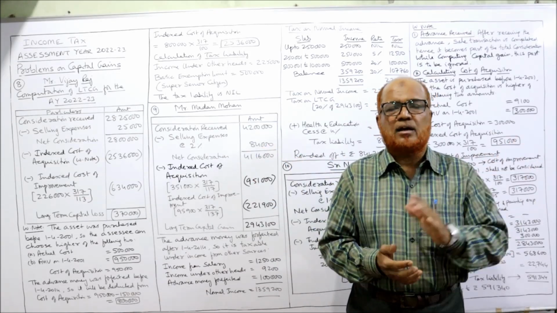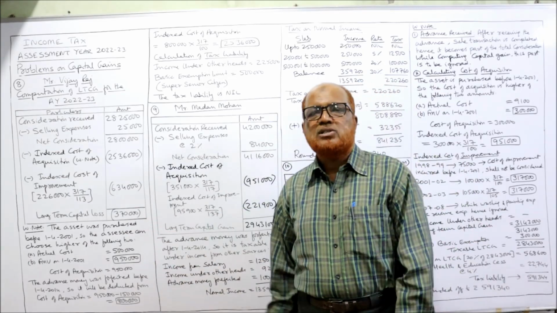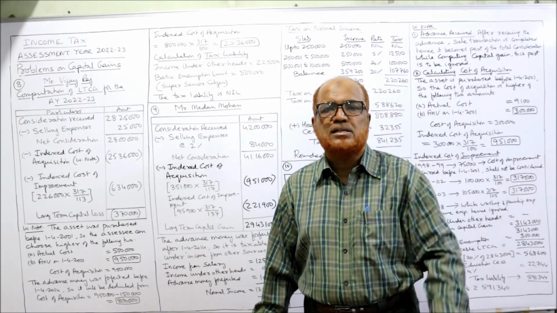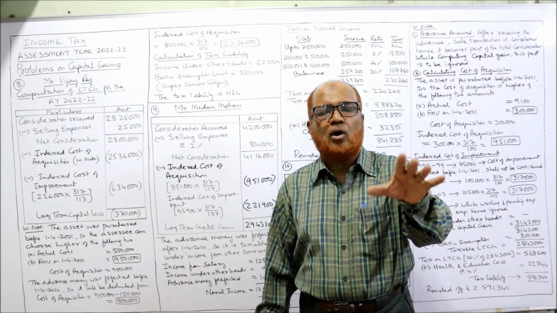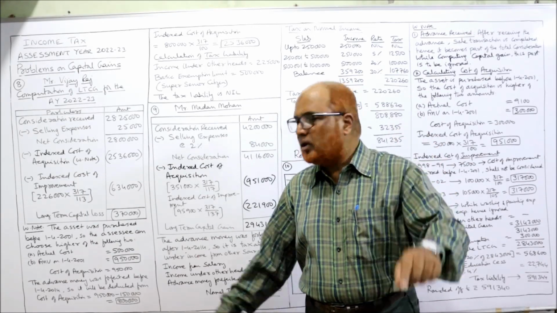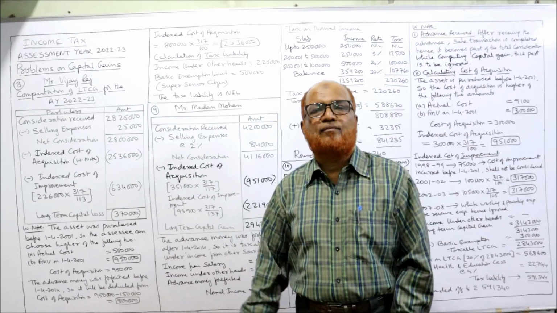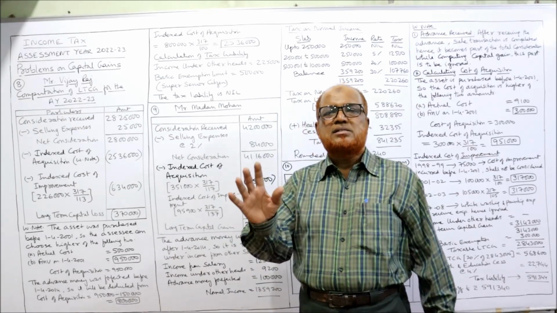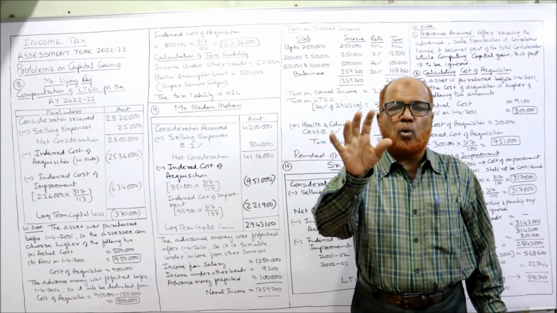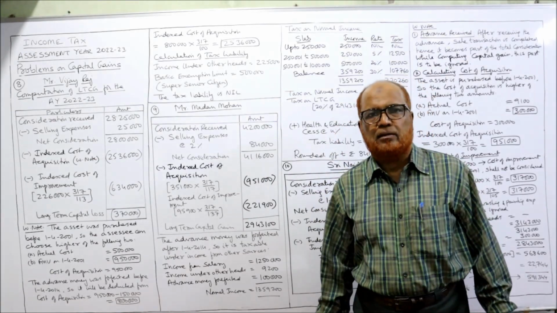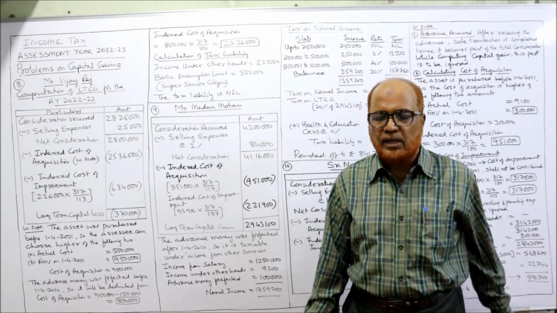According to the provisions of the Income Tax Act, long-term capital loss cannot be set off from any other income. This capital loss will be carried forward to the next year, and in the next year, if there is long-term capital gain, then only this loss can be set off from it. In simple words, long-term capital loss can be set off only from long-term capital gain, and it can be carried forward.